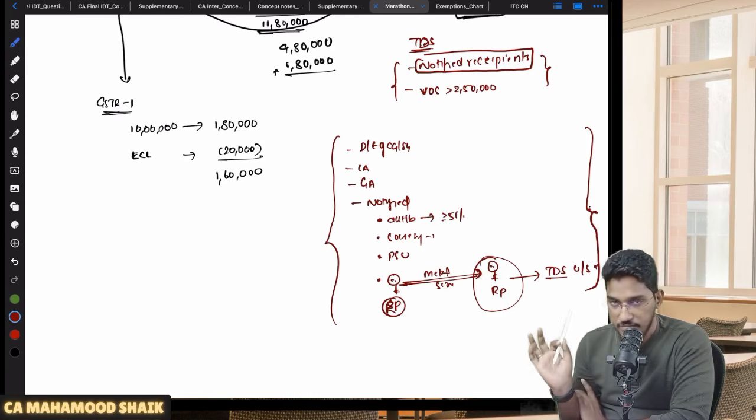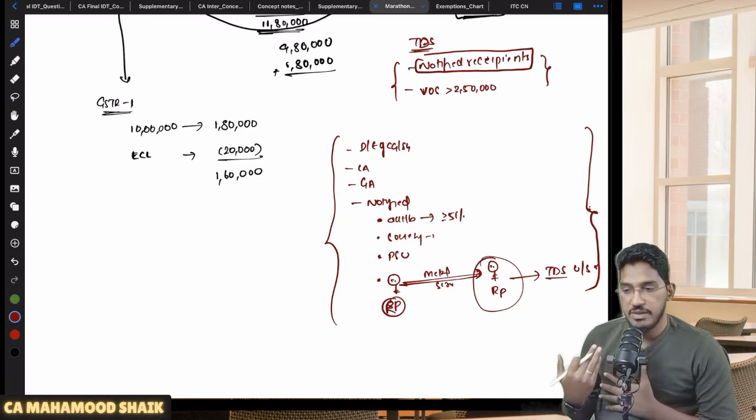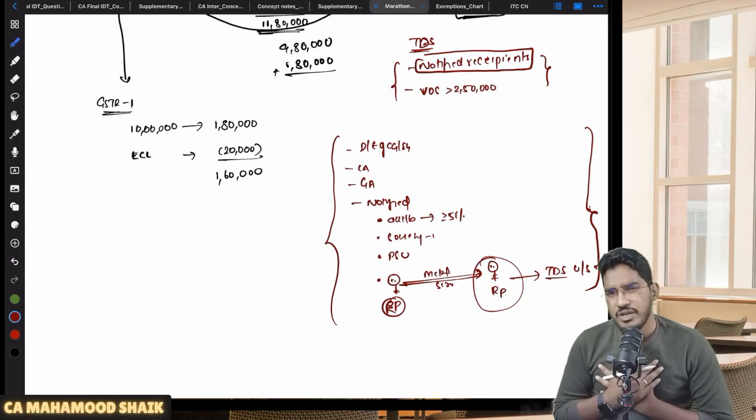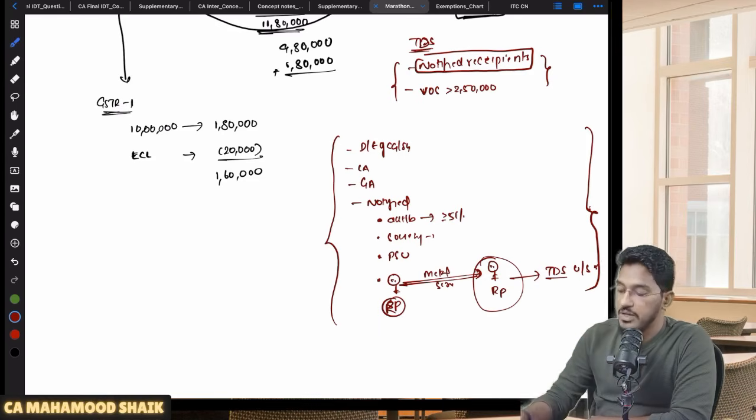Understood? So if I'm a normal common person, if I'm receiving supplies from another person, am I required to deduct TDS? Not required, because you are not falling under that notified recipients category. So first condition we have covered. Sir, what is one more condition?